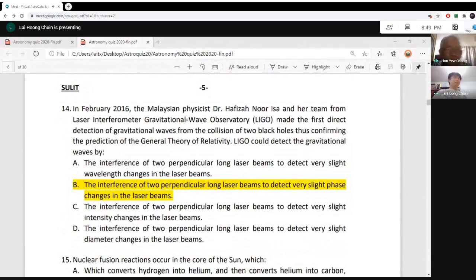So question number 14, of course, is LIGO. Not Lego, L-E-G-O, no. L-I-G-O, LIGO. LIGO is a Malaysian way of pronouncing, so they don't say LIGO. The Malaysians pronounce it as LIGO. So this is the background.